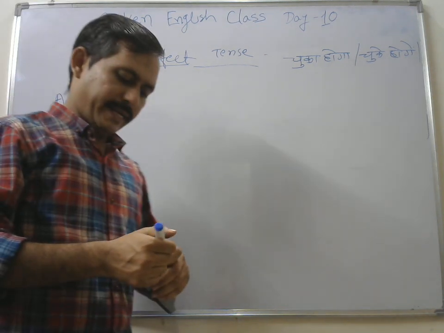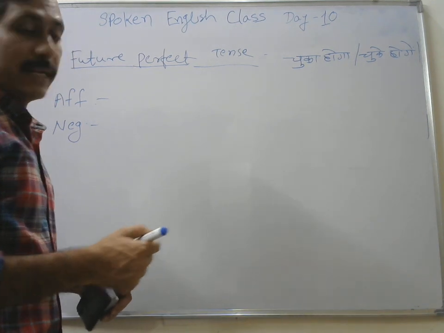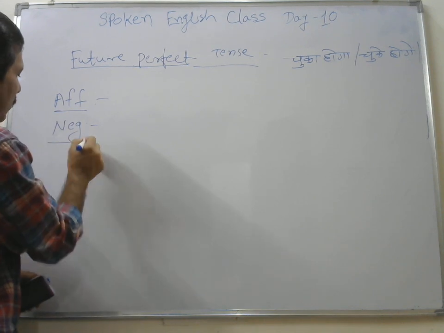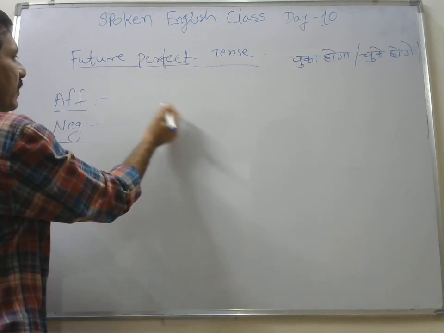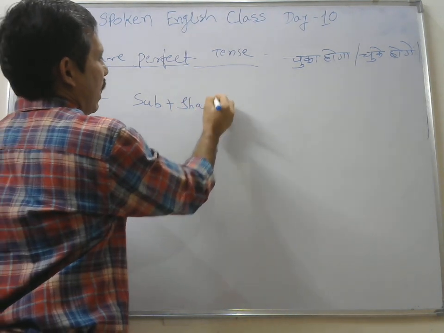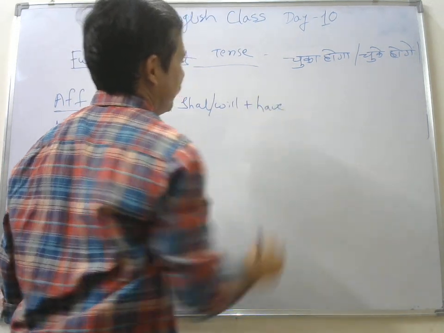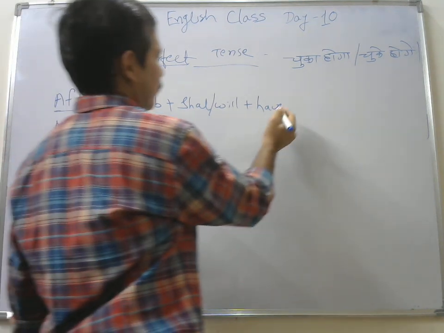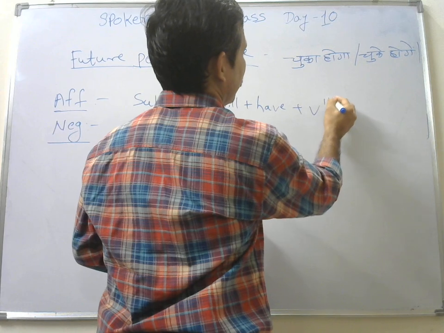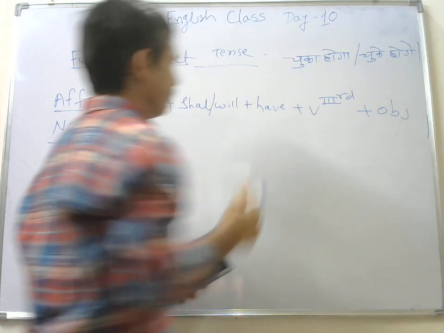वो क्रिकेट खेल चुके होंगे, राइट, सो वह स्कूल जा चुका होगा। सो इस तरह का सेंटेंस हम लोग जो लास्ट क्लास में कवर किए थे। अफर्मेटिव, what was the structure, your subject plus your shall or will, along with this have was added, okay, have was added as a new entrant, have, plus your verb, here third form will be used, and your object, okay friend.